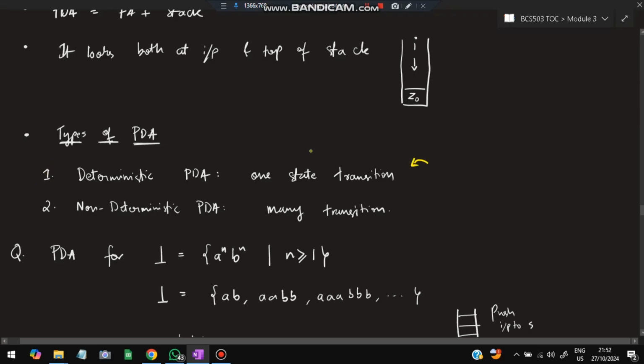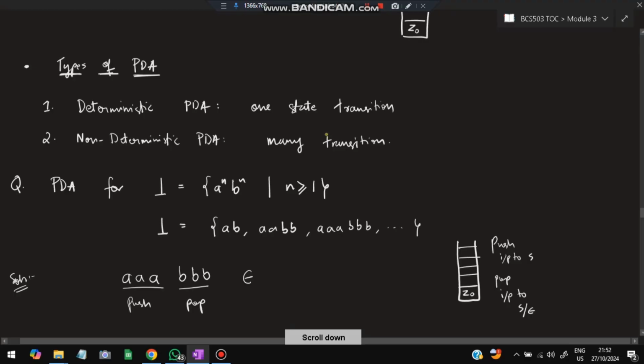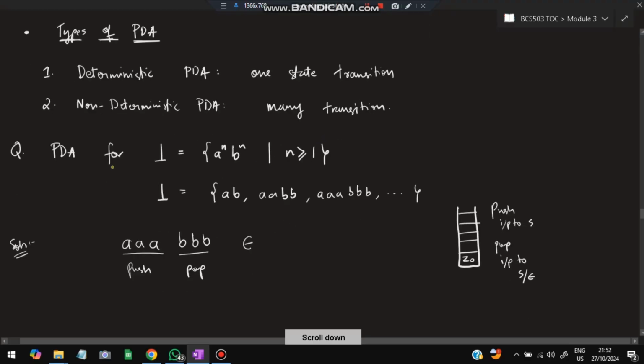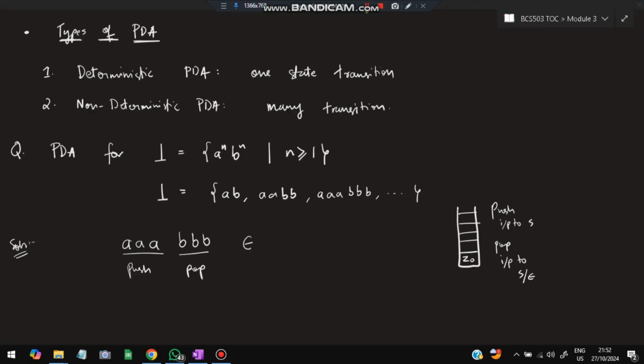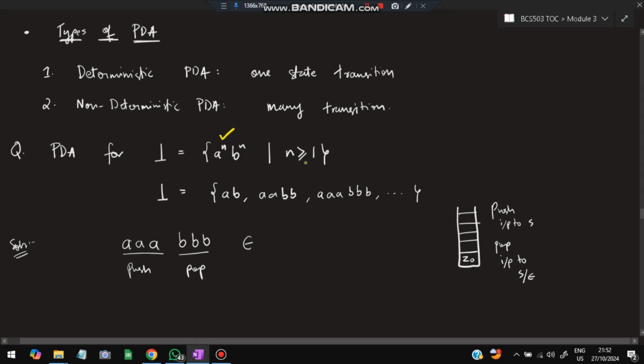So let's get started. The question is to design a PDA for this language. It is a power n, b power n, where n is greater than or equal to 1. So what is the least string? AB, followed by AABB, AAABBB. However many A's you take, that many B's you have to take, and n is greater than or equal to 1. So the least string will be AB here.